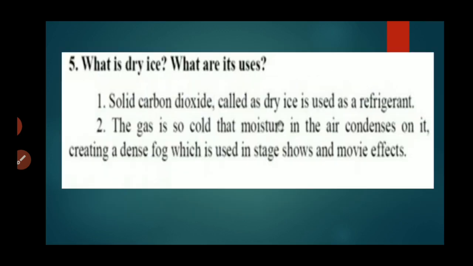What is dry ice? What are its uses? Solid carbon dioxide, called dry ice, is used as a refrigerant. The gas is so cold that moisture in the air condenses on it, creating a dense fog, which is used in stage shows and movie effects.